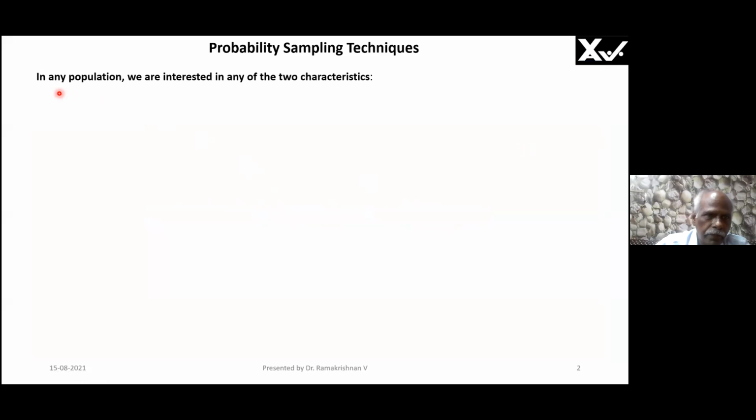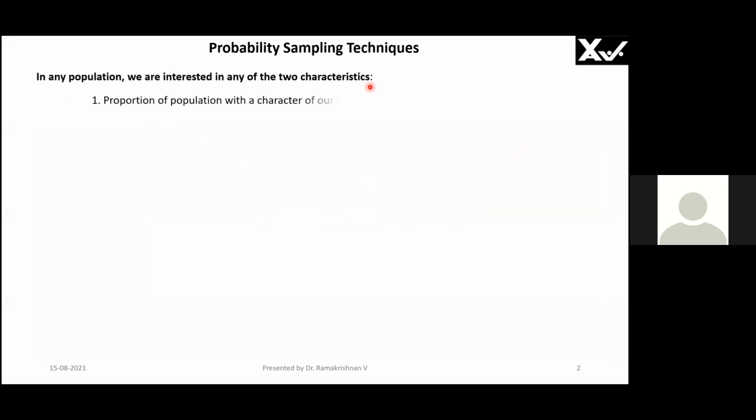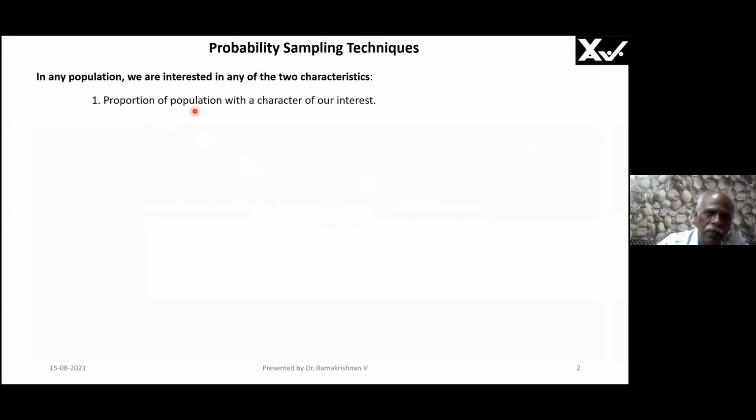Let's see. In any population, we are interested in any of two characteristics. What are the two characteristics? I'll tell you. The two characteristics I've already told you. One is proportion, another is average. Clear? Yes. This is what we are going to report everywhere. Proportion of the population with a character of our interest.